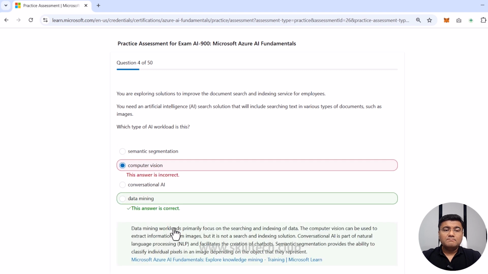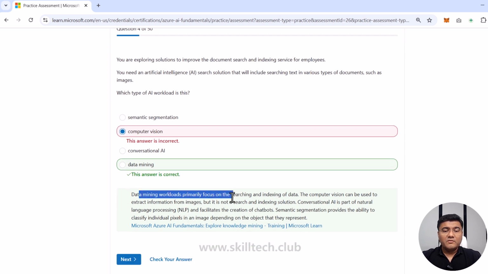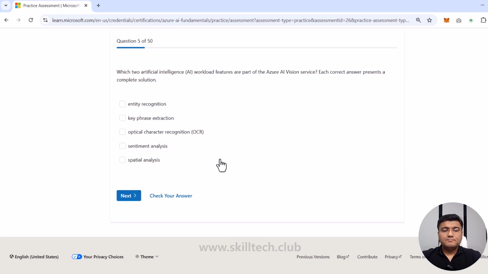Let me click on check answer. Now, when I do this, it's actually showing me that my option is wrong. So as you can see, I said that this is a confusing one. Azure AI Search service is actually not there, but they have given me a concept which is data mining. And I told you in the previous question that data mining, or knowledge mining, is a concept which is connected with Azure AI Search. So basically, for this AI workload, the right answer is data mining, because this is focusing on searching and indexing of data. This kind of confusing question they always ask. So please be aware that when you are understanding the requirement of the question, you focus on the right options associated with that. Let's move forward to the next one.